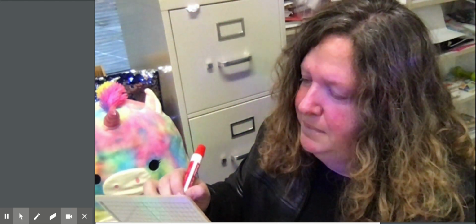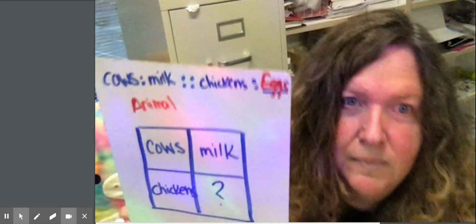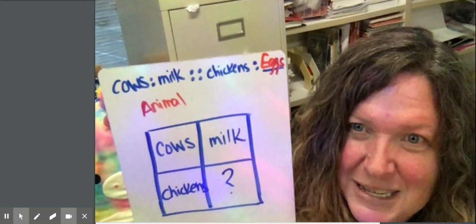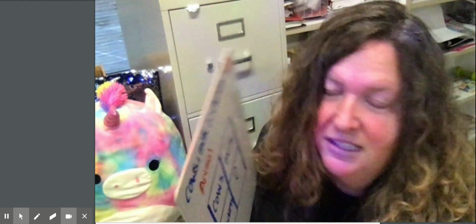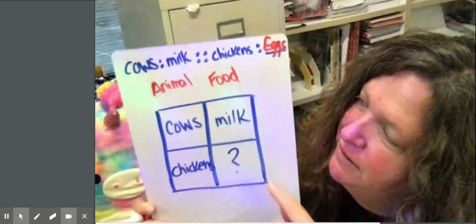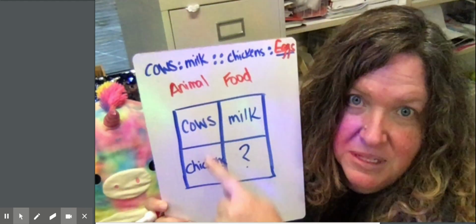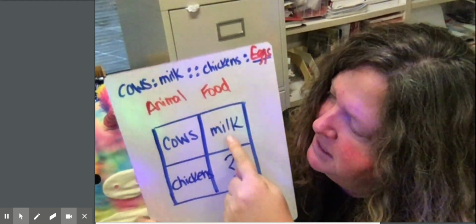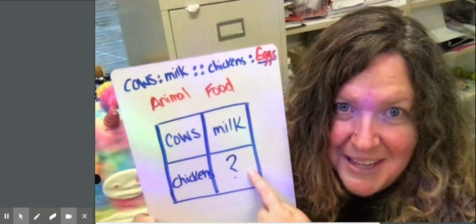I'm going to name that the animal column. This column has milk and something. We figured out that something was eggs, milk and eggs. So I'm going to label that the food column. So we have cows and chickens in the animal column and what they give us in the food column. Cows give us milk, chickens give us eggs.